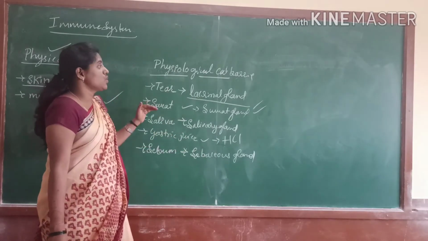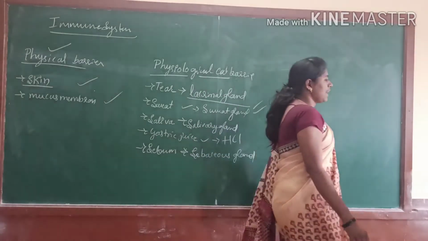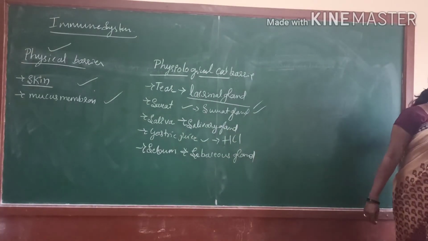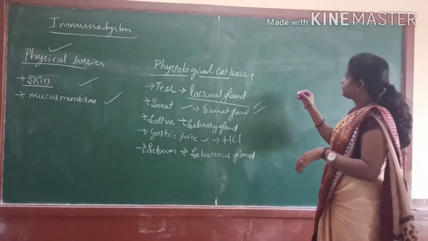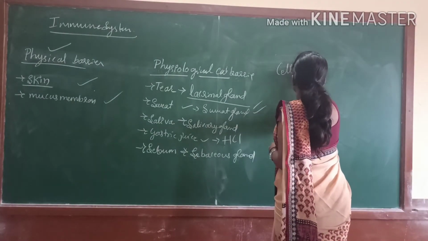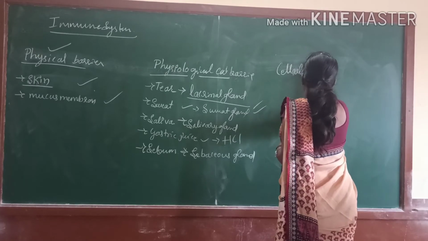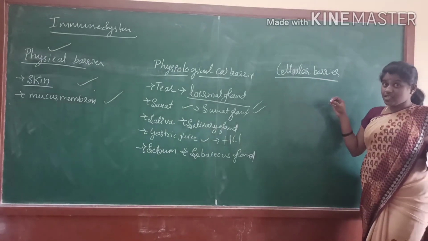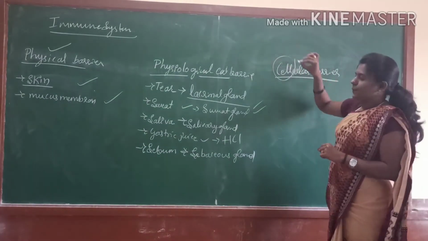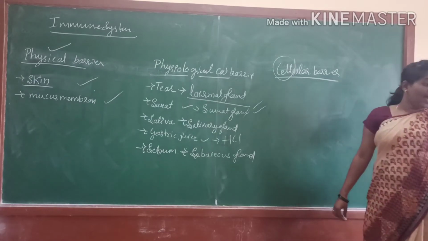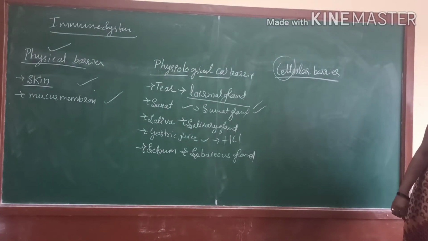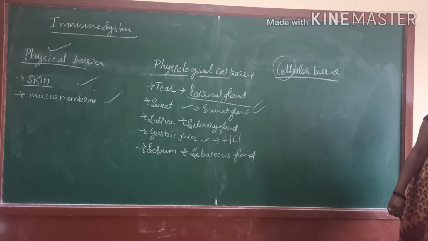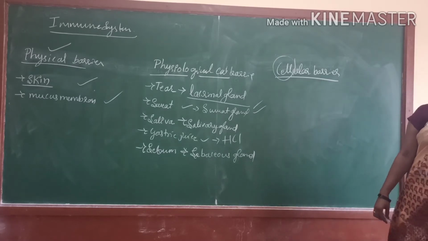Understood? This one is the physiological barrier, and the third one is the cellular barrier. The cellular barrier means the barrier is nothing but a cell. In that, the examples we are studying are phagocytosis, pyrogen and polymorphonuclear leukocytes, which we commonly call PML.